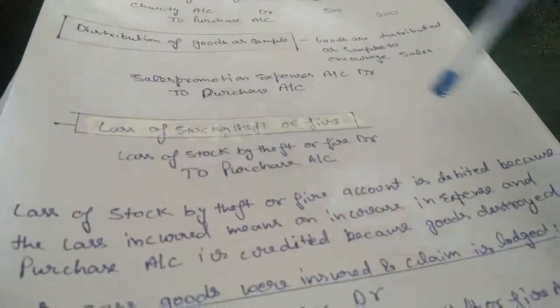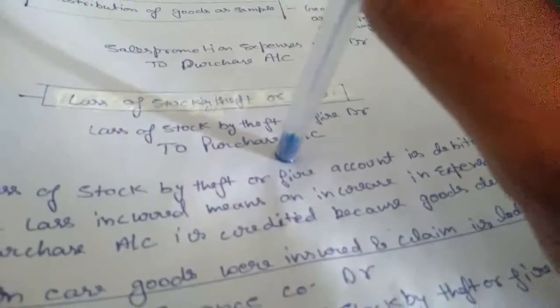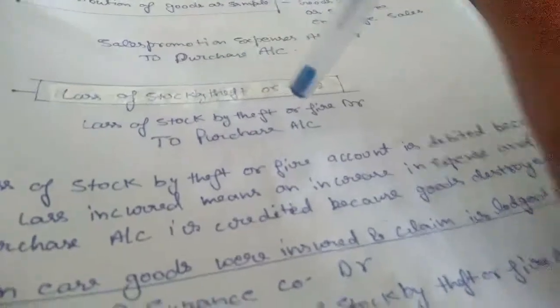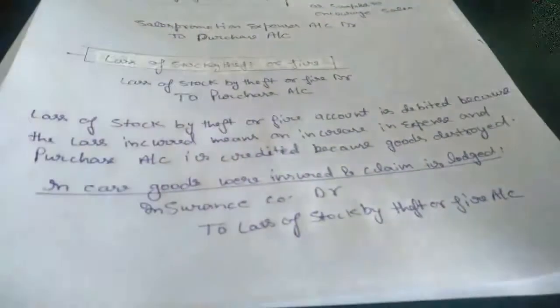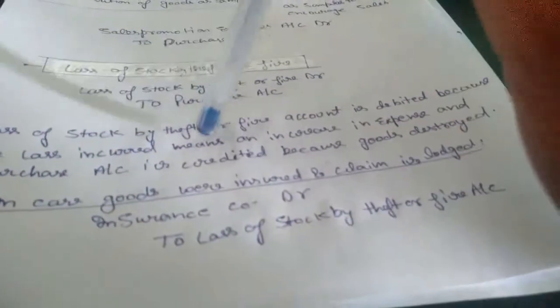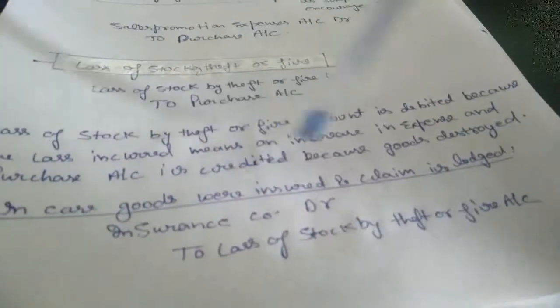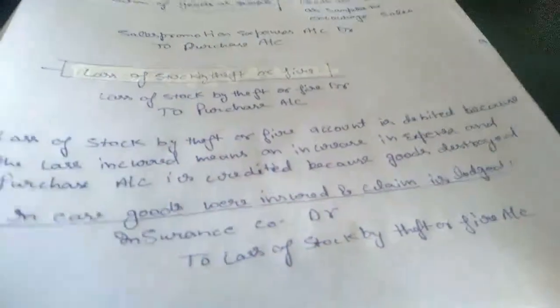So any loss or expense, as we know, we debit, and what the firm is losing is purchase, because we don't have the name of the goods, so we will use purchase instead of the name of the goods. Loss of stock by theft or fire account is debited because the loss incurred means an increase in expense, and purchase account is credited because goods were destroyed.